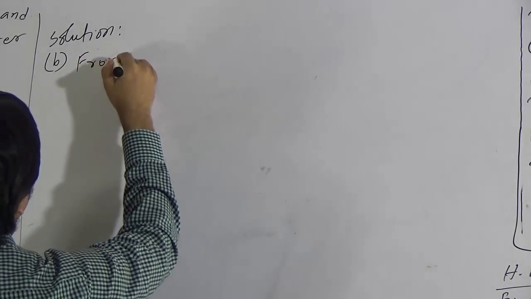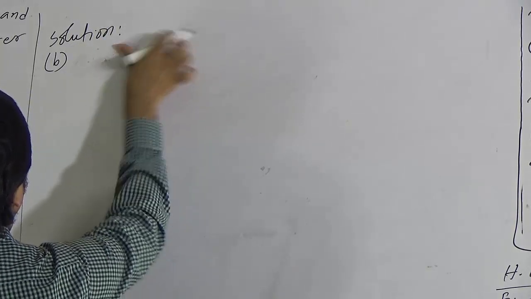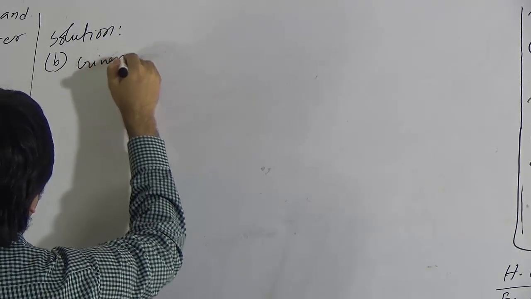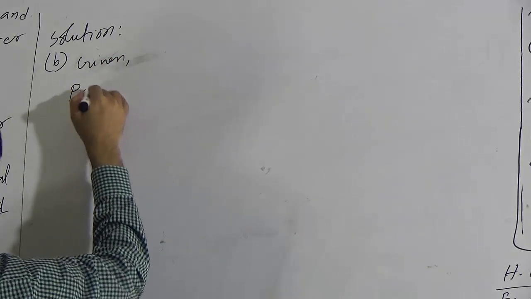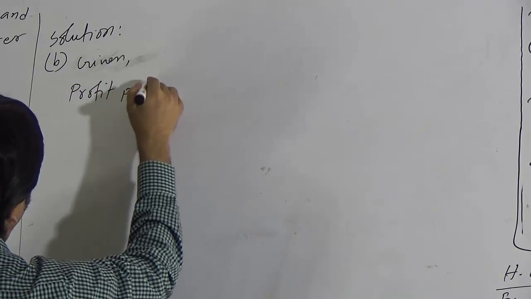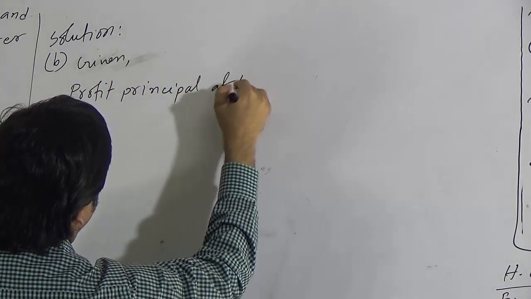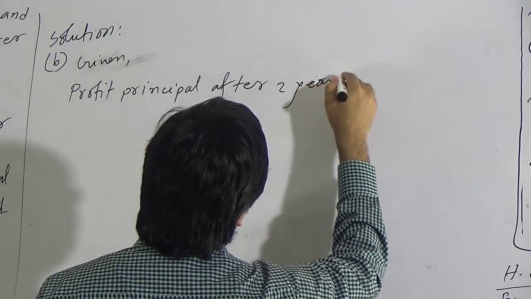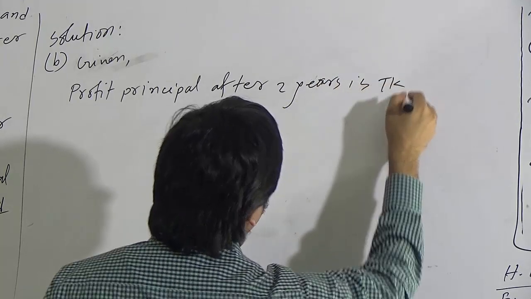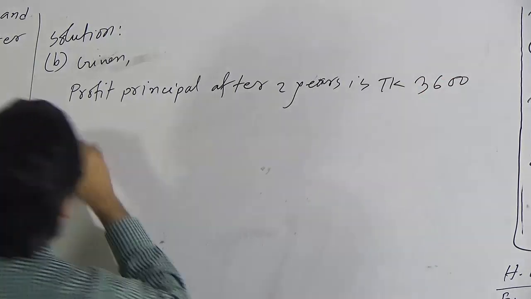So we can write here from A, or we can write directly from the given. Given: the profit principal after 2 years is taka 3600.